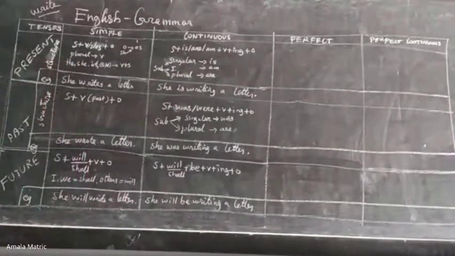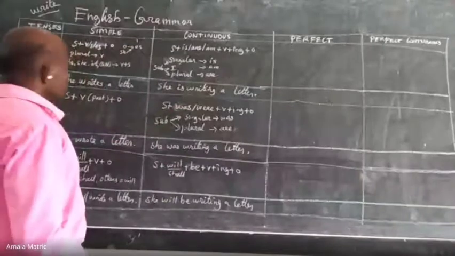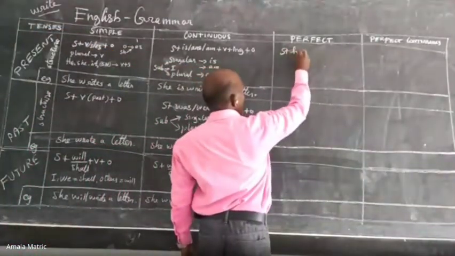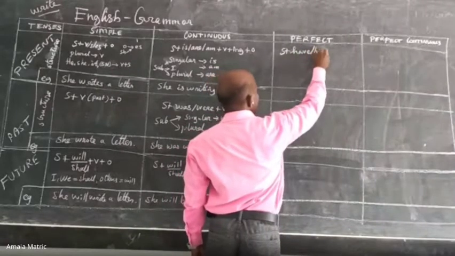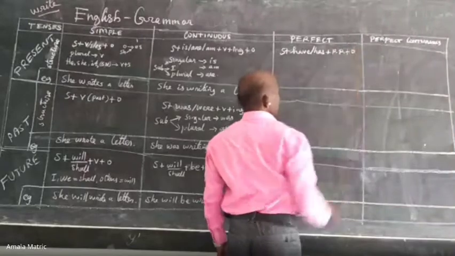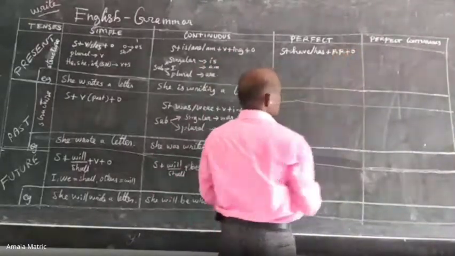Now let's go to the present perfect structure. Subject plus have or has, plus past participle, plus other part of the sentence. Past participle, do you know what a past participle is?